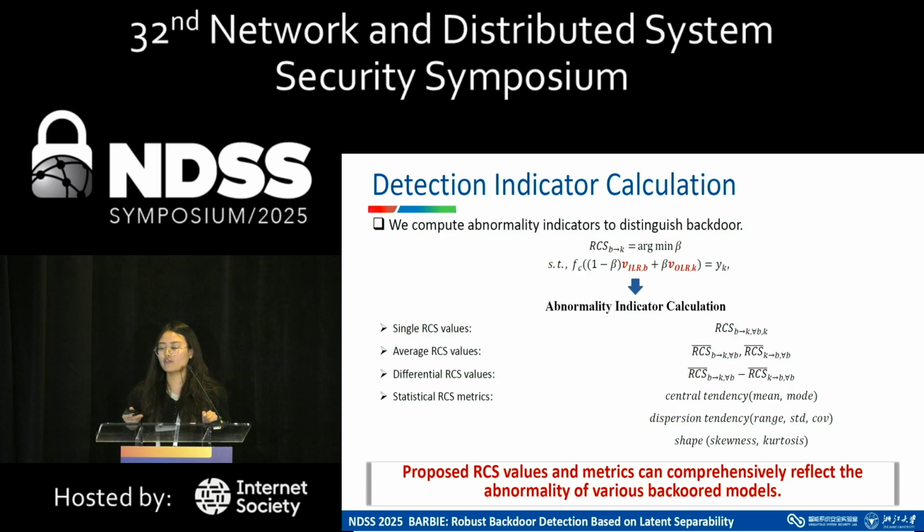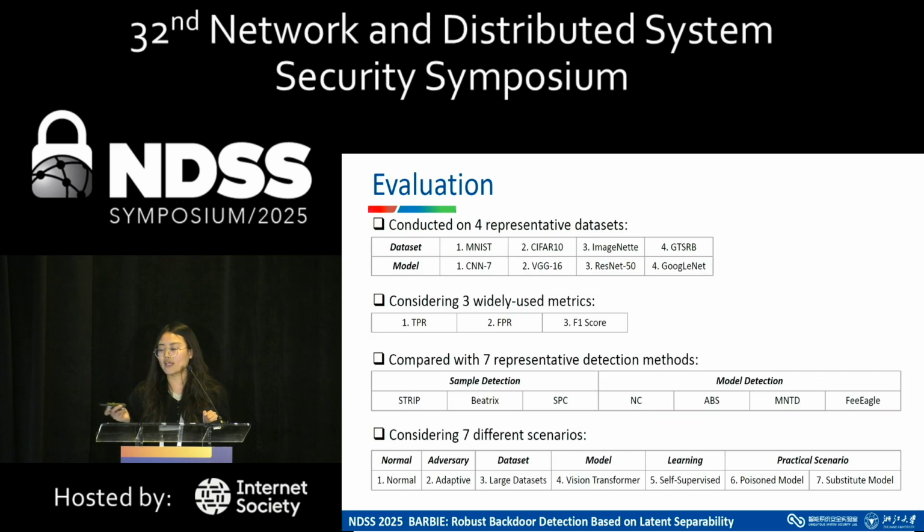What's more, we also propose some abnormality indicators to distinguish backdoor, and we rely on a few non-benign models to calculate the benign boundary of these indicators. We conduct extensive experiments to demonstrate the effectiveness and the robustness of BARBIE.